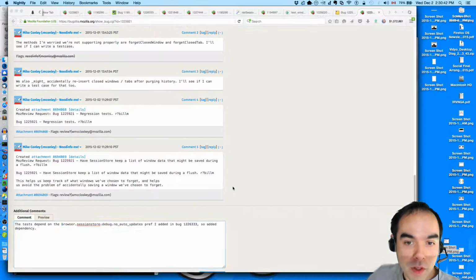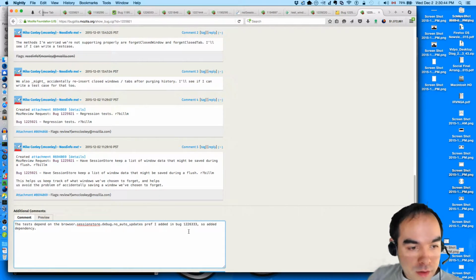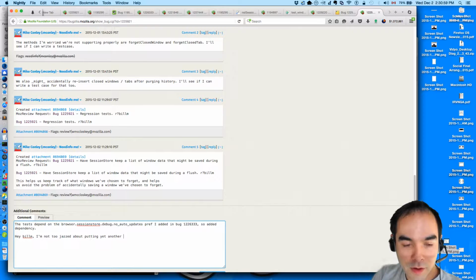Okay. Hey, Bill M. I'm not too jazzed about putting yet another global weak set or weak map on the session store object, but this felt simplest.